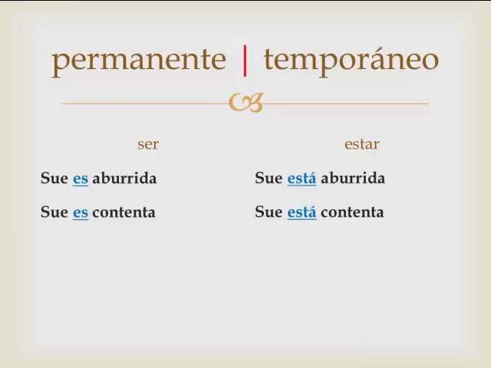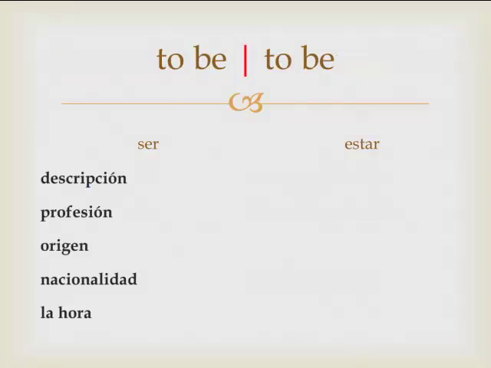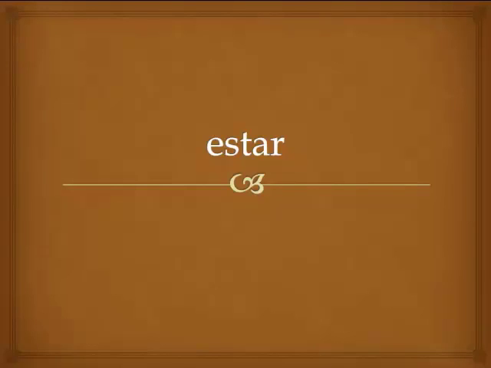There's one exception with estar being temporary, and that's if you use muerta or muerto for a guy. Sue está muerta, that means Sue is dead. Not a temporary state of being as we see it. So to wrap up the lesson, to be and to be, ser and estar both mean to be. Ser is used in situations of description, profession, origin, nationality, and time, whereas estar is used in situations of emotion, location, and a temporary state of being. That's our lesson for today. Estar, emoción, locación, y temporáneo.